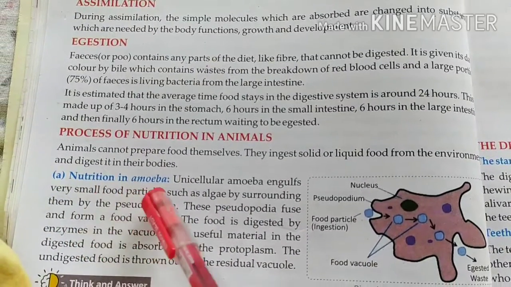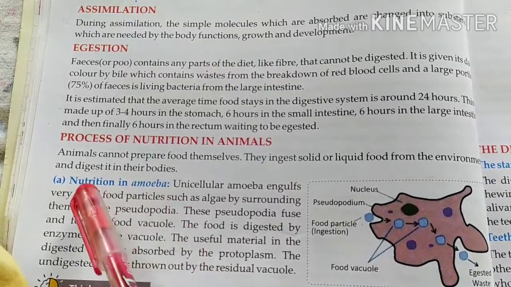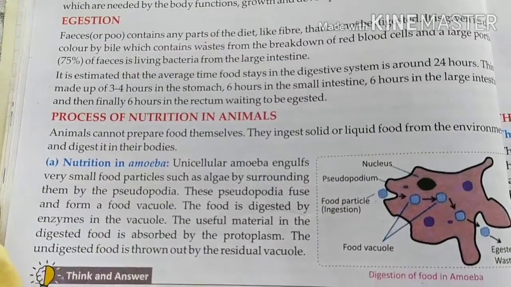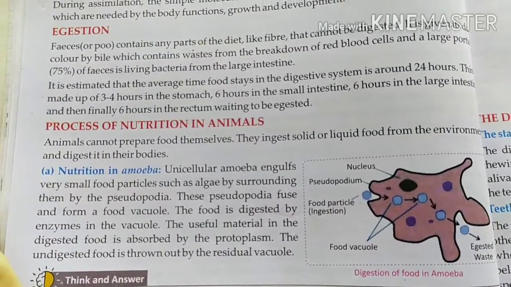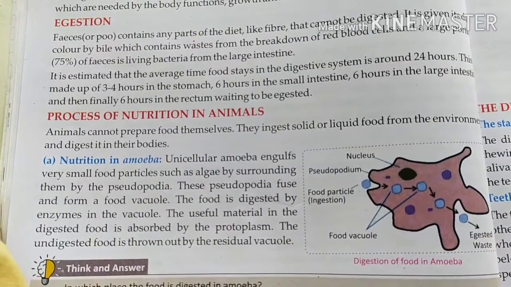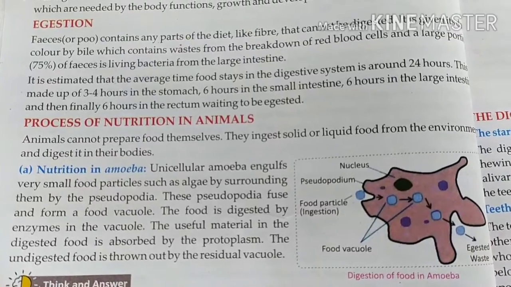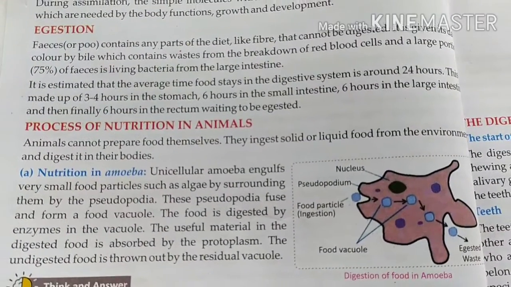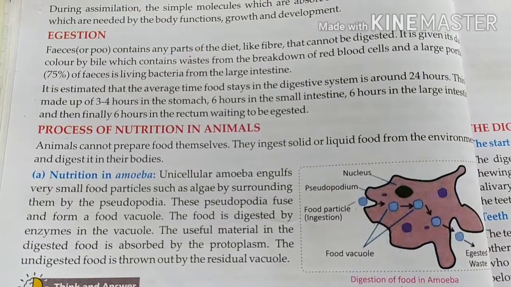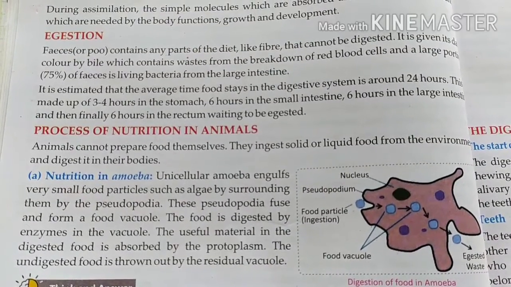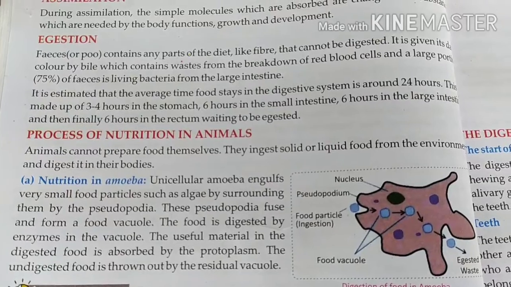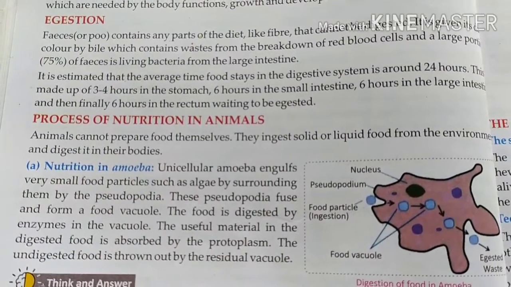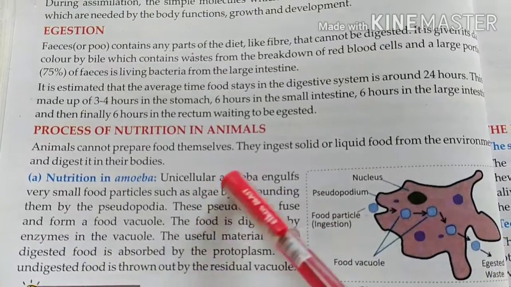First, nutrition in an amoeba. Now we discuss what type of nutrition takes place in amoeba and how it happens. Amoeba is a unicellular microorganism. Unicellular means it has only one cell. This is amoeba.